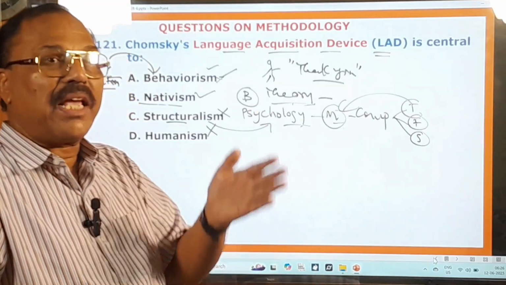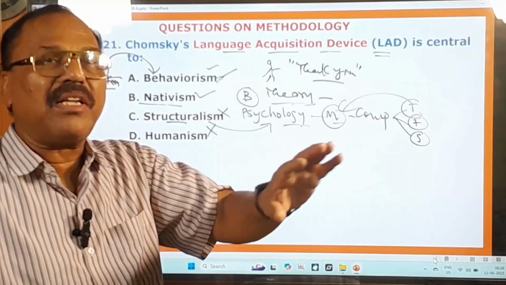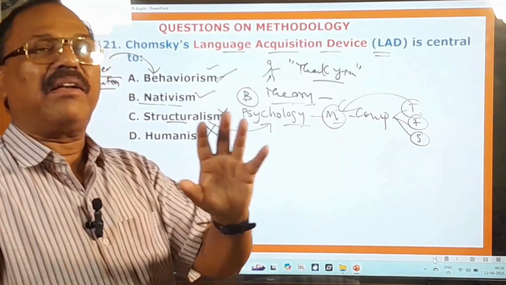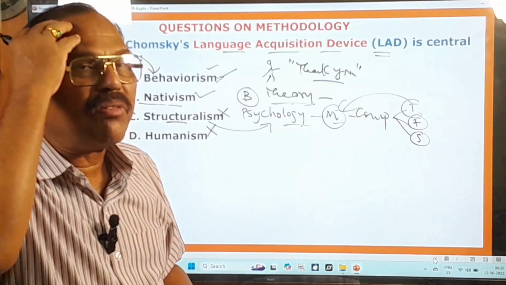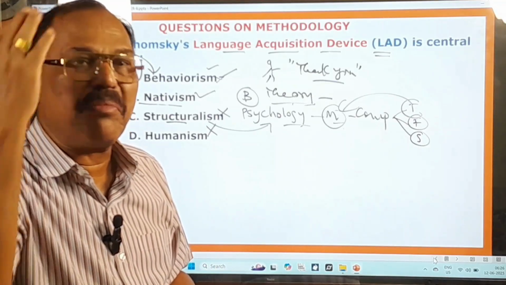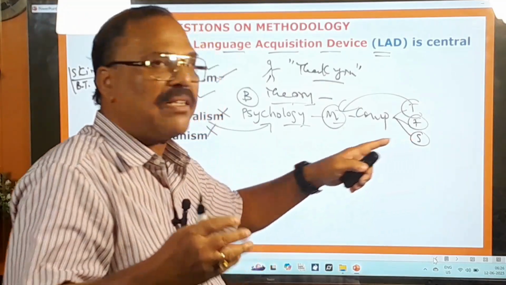So that is why this mind has that capacity. That structure of the mind is very important, and it has three components: thoughts, feelings, and sensations.